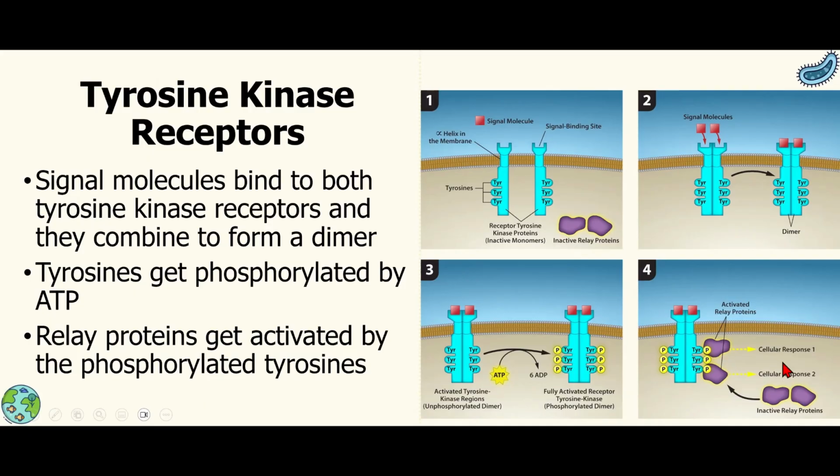Again, we're not going over specifics on what's exactly happening, because there are multiple types of tyrosine kinase receptors that will bind to multiple different types of signaling molecules, and we're going to get different types of responses. But all of them are going to go through this same process: dimerization, phosphorylation, which leads to the response.